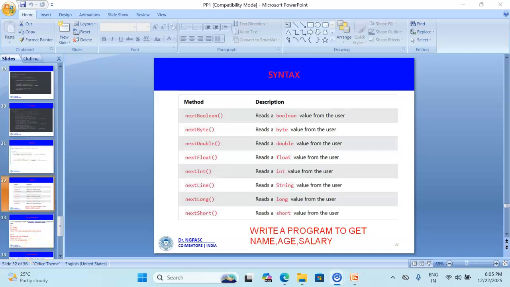These are the syntax: nextBoolean(), that is used to read a boolean value from the user. nextByte(), it is used to read a byte value from the user. nextDouble(), that is used to read a double value from the user. nextFloat(), that is used to read a floating value from the user. nextInt() is used to read an int value from the user. nextLine(), or otherwise next(), that is used to read a string value from the user. nextLong() and nextShort(), that is used to read long and short values from the user.